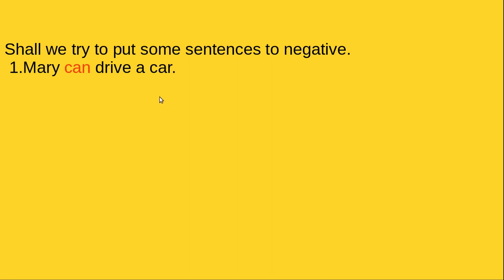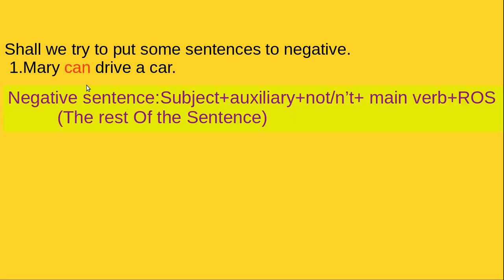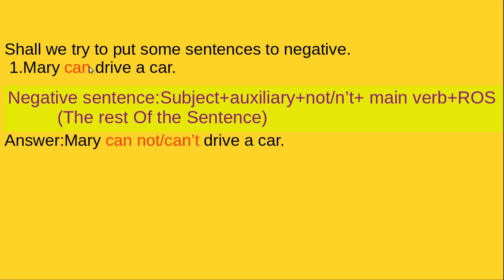Mary can drive a car. What's the formula there? You remember the formula. Negative sentence, subject is there, not change. After the auxiliary we have to put not, and the main verb, the rest will be there without any change. So, Mary, just you put not here, no other change. Mary cannot drive a car, right?